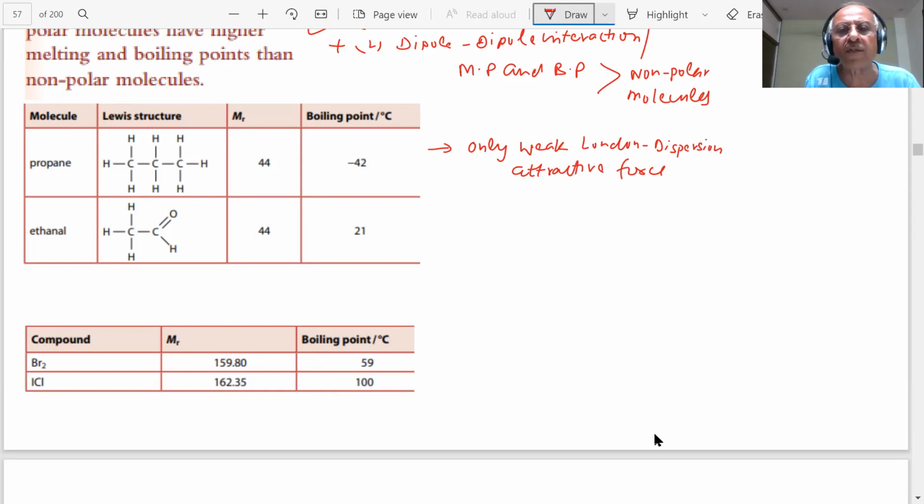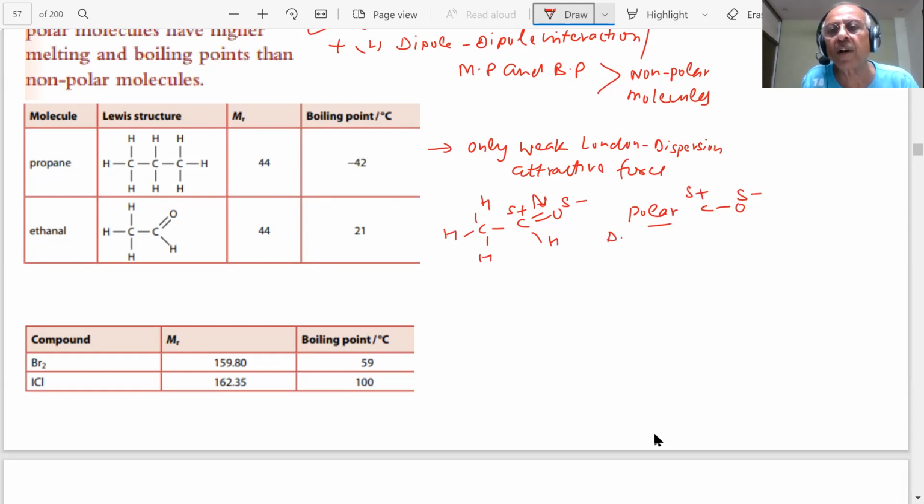But in the case of ethanol, you know what happens, students? This bond is polar, negative, and this becomes positive. There is a separation of charges. This carbon-oxygen bond is polar, this is negative, this is positive. Can you see it? Polar.